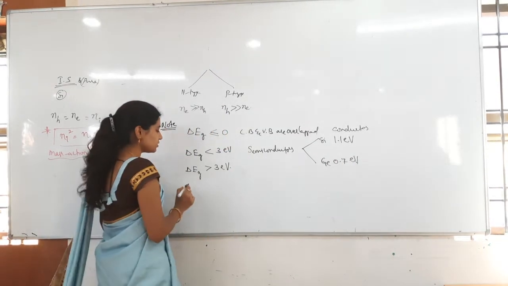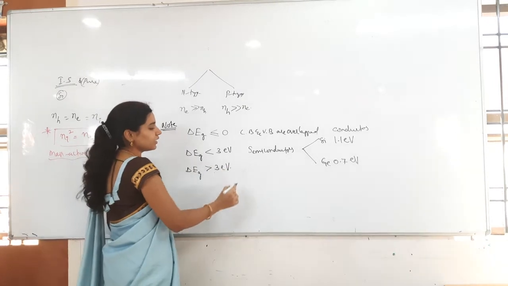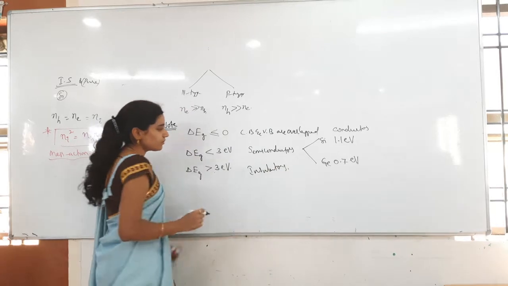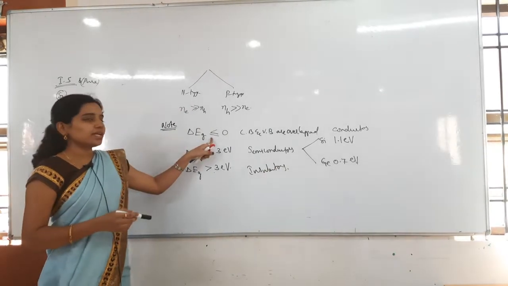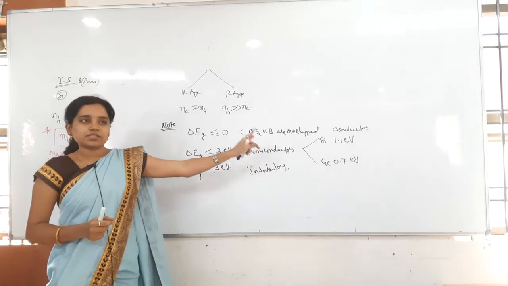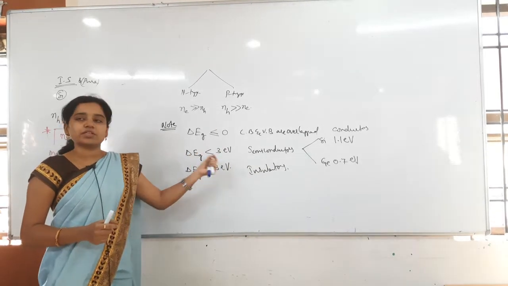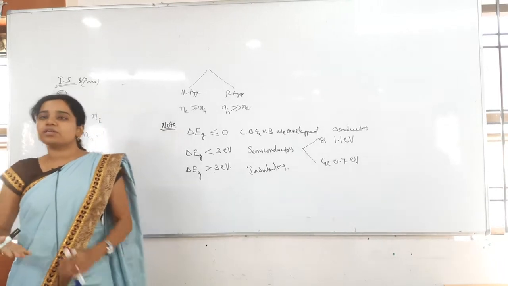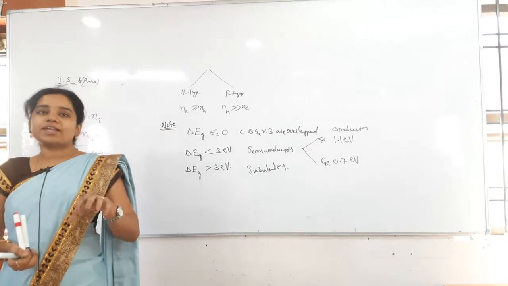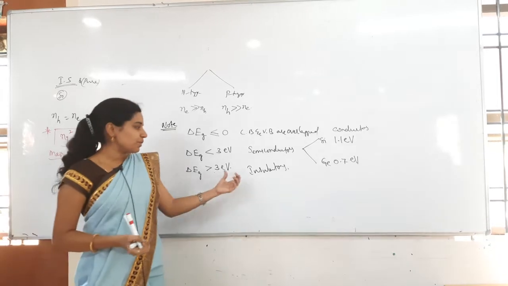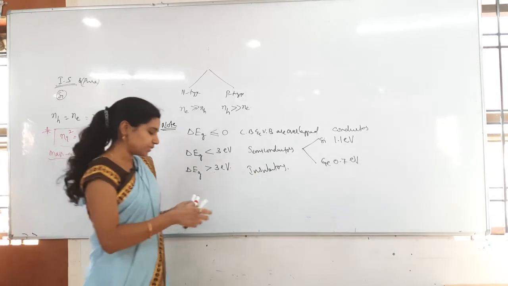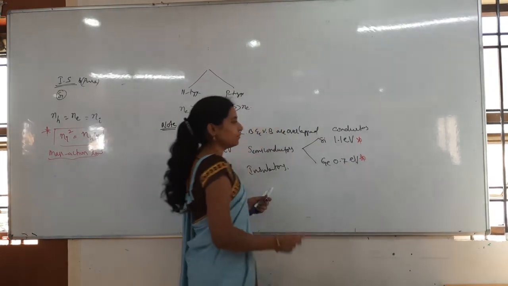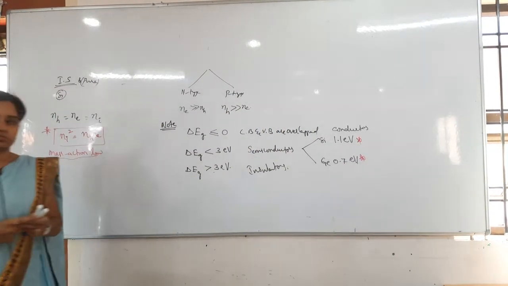And the next one: whenever the energy gap is greater than 3 electron volts, which type of materials? Insulators. If the band gap is very small, it is overlapped: conductors. If it is a little in between 0 and 3, those are semiconductors. If it is more than 3, there is a large gap between the valence band and the conduction band. So, which type of material? That is an insulator. These are very important. Copy that note point.